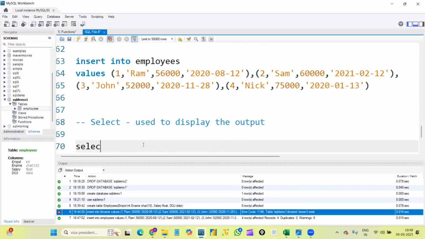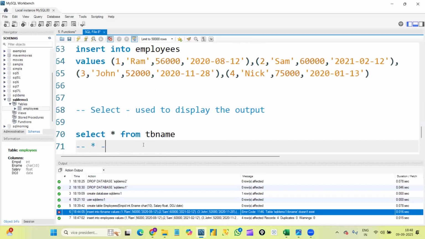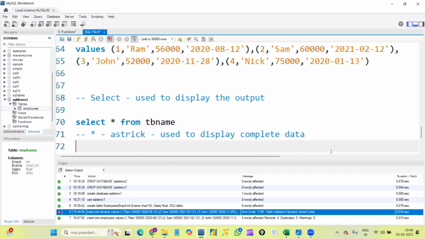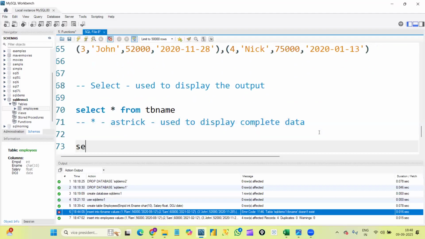Okay, so the select command is used to display the output and the syntax will be select star from table name. Here technically we will call this star an asterisk. Whenever we want to display complete data, we will use star like this. So I want to display the complete table data, so I will write select star from table name, that is employees.